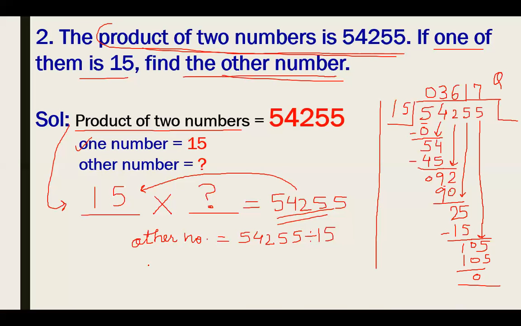It means that the other number is my quotient. The other number is 3617. This is your answer. You have to show the division on the right hand side to find the solution.